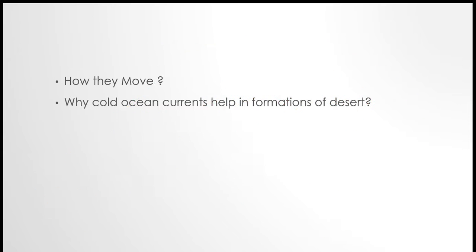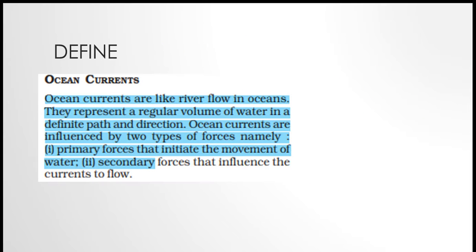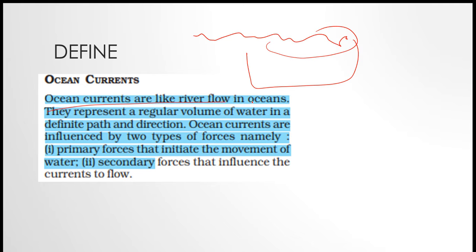First we will go with the basic definition. What is an ocean current? An ocean current is like a river flowing in the ocean. Simple. Ocean water will flow to some other side. That is an ocean current.